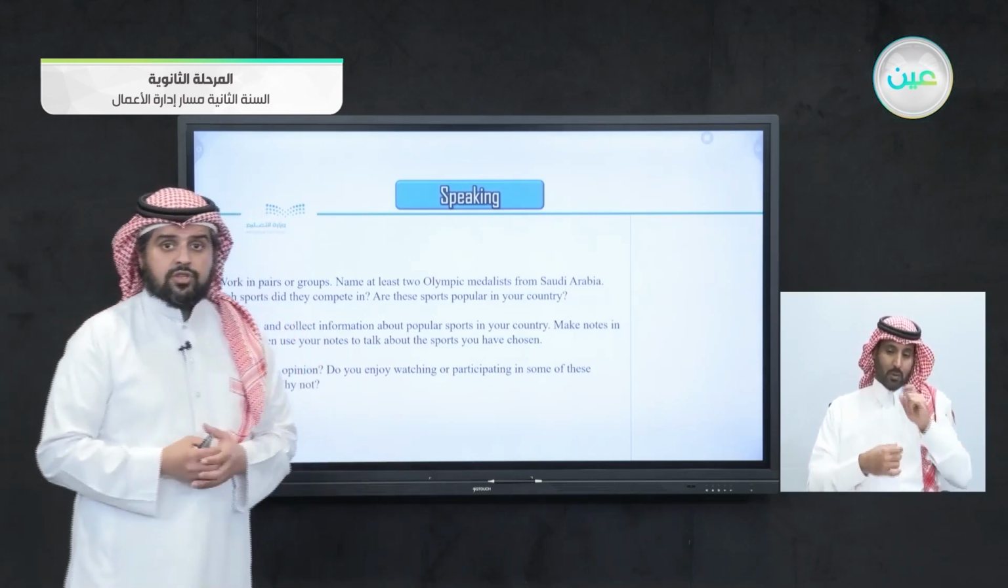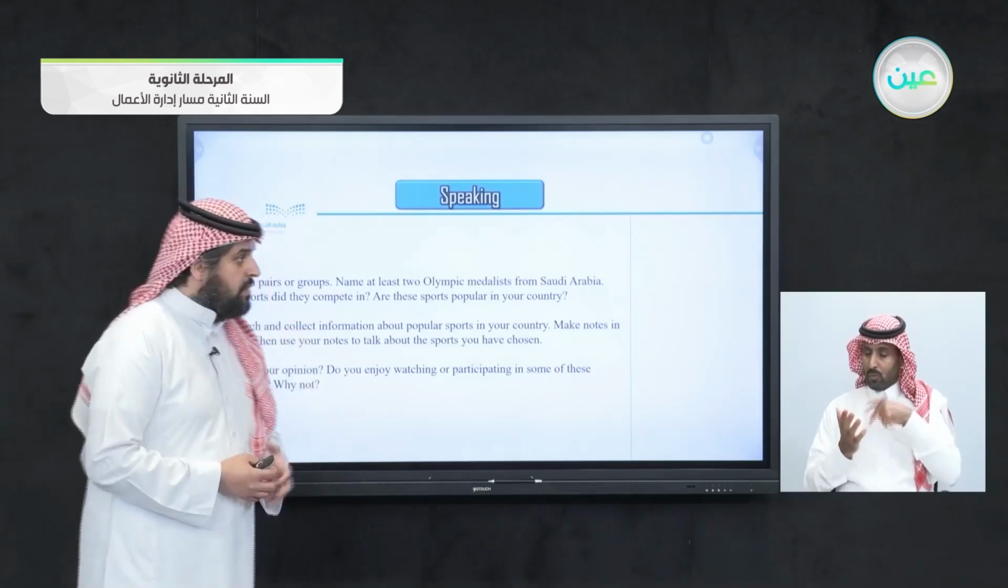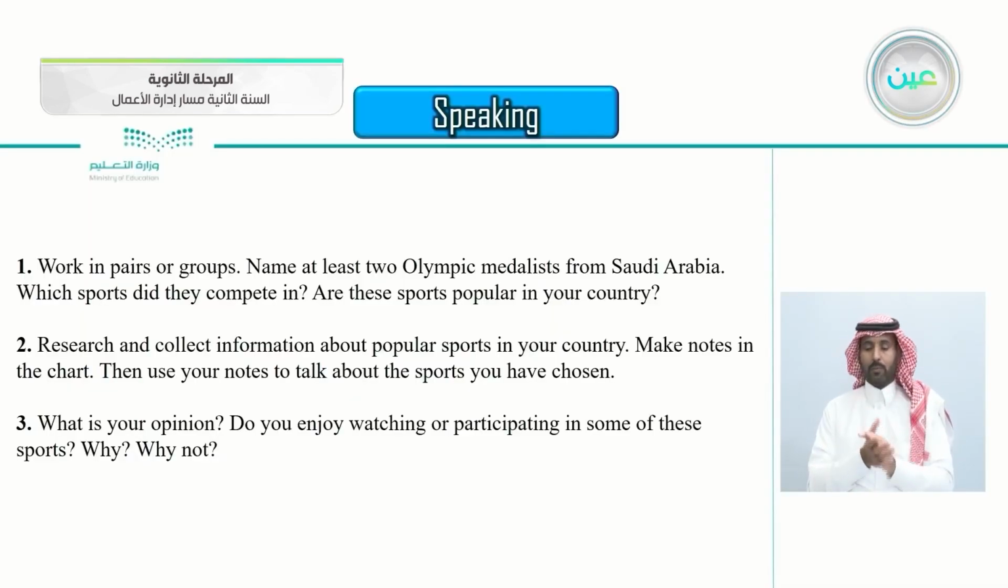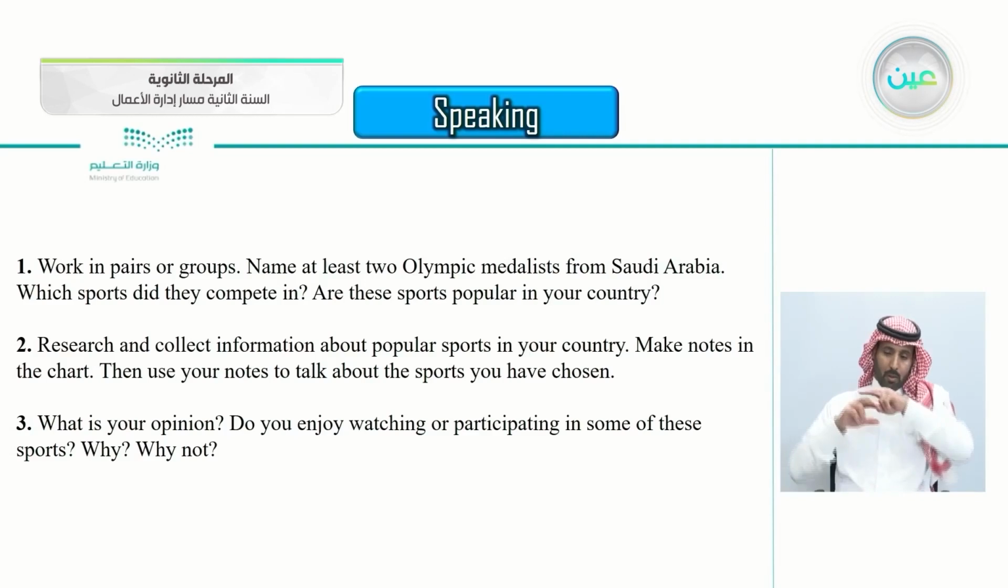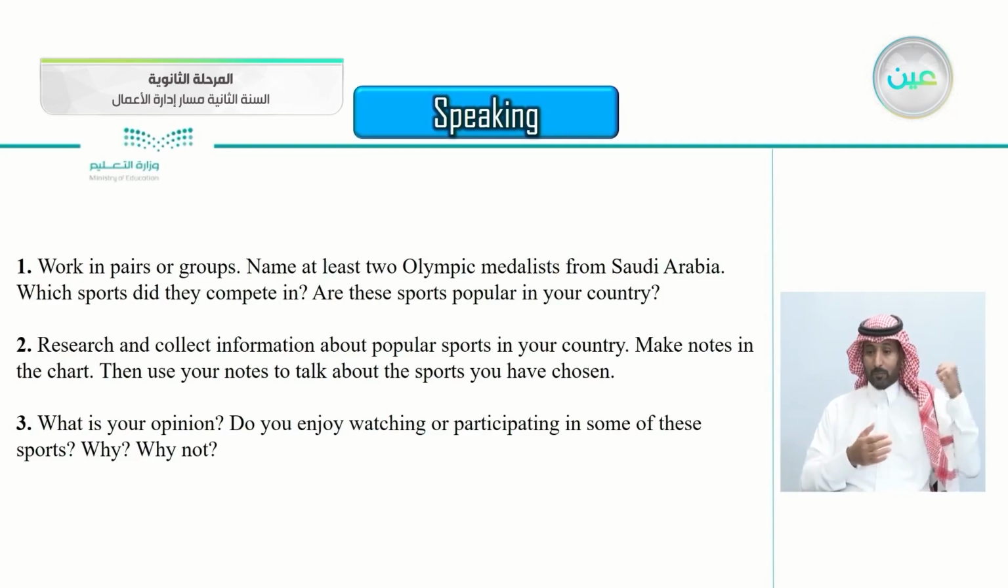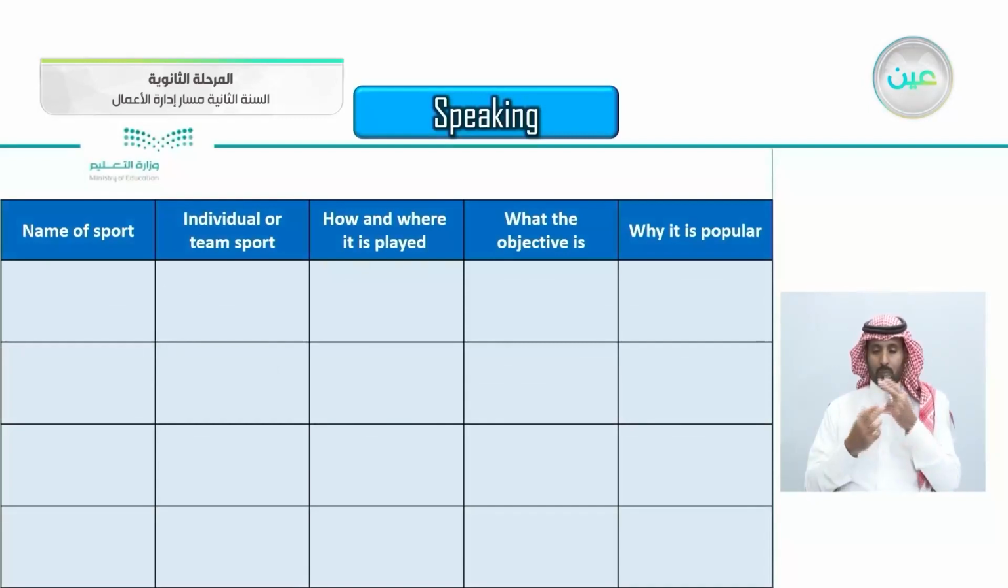If you don't know, you can look it up right now and answer the question. Which sports did they compete in? Are these sports popular in your country? Number 2, research and collect information about popular sports in your country. Make notes in the chart, then use your notes to talk about the sports that you have chosen. Number 3, what is your opinion? Do you enjoy watching or participating in some of these sports? Why or why not? So let's jump to the chart here.